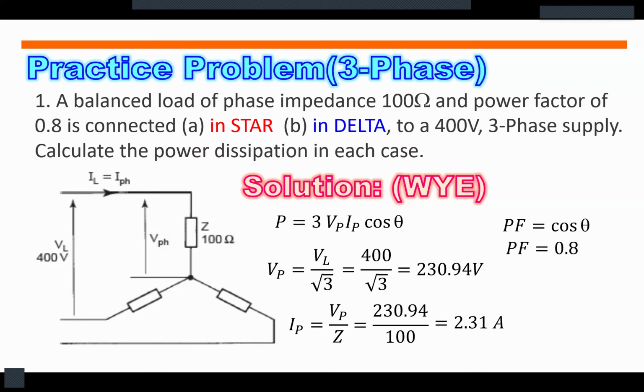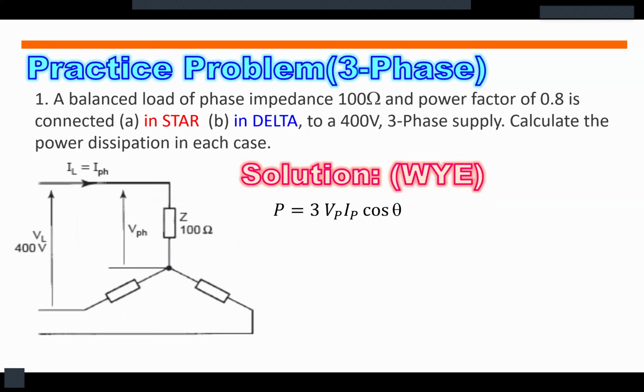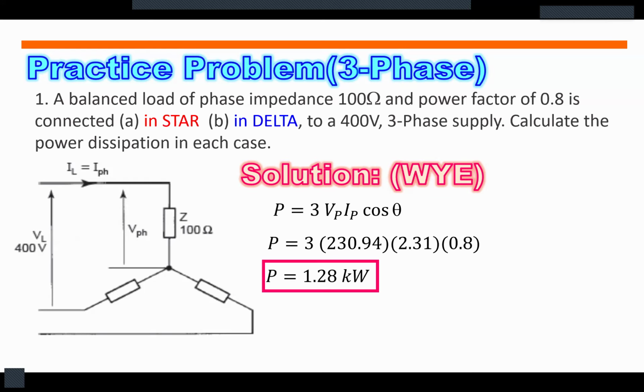to substitute to our formula for power. So using these values, that will be equal to 3 multiplied by the value of the phase voltage, which is 230.94, multiplied by the phase current of 2.31, multiplied by the power factor of 0.8, and we will get 1.28 kilowatts for our power.